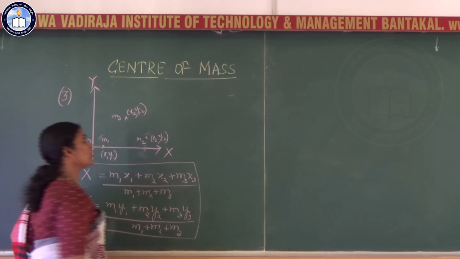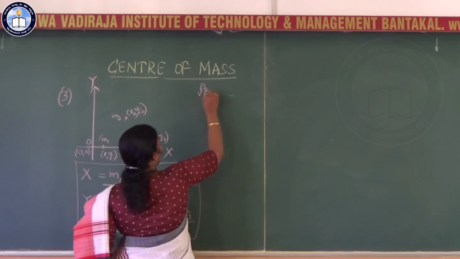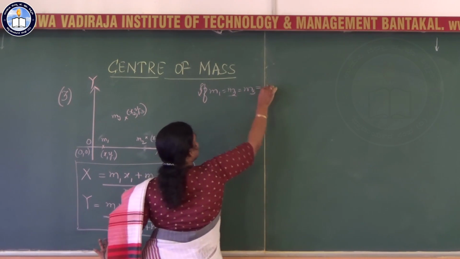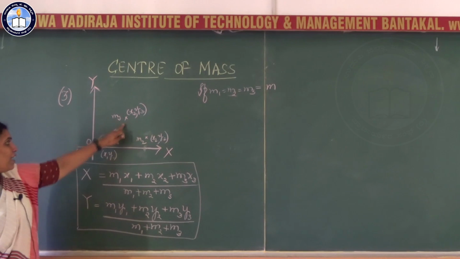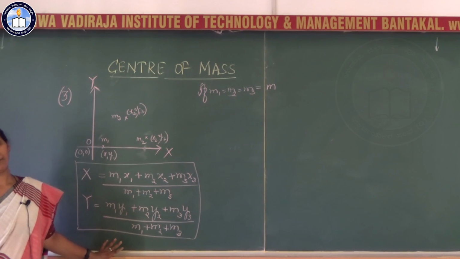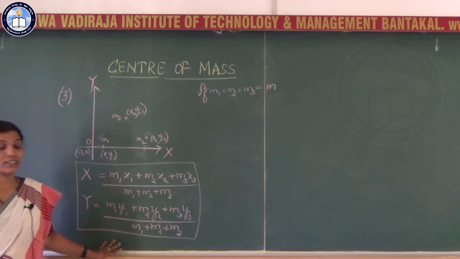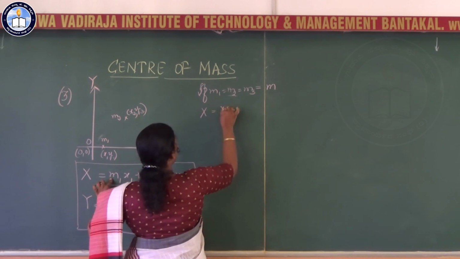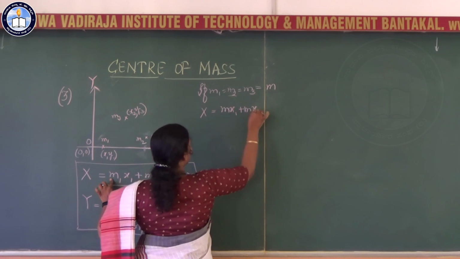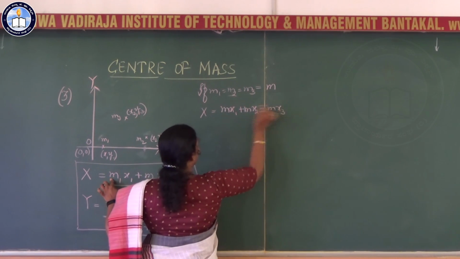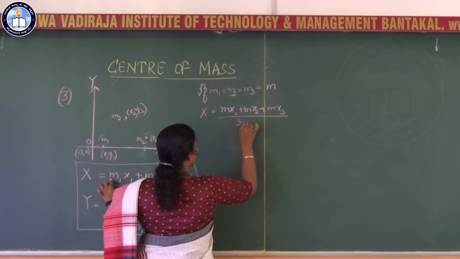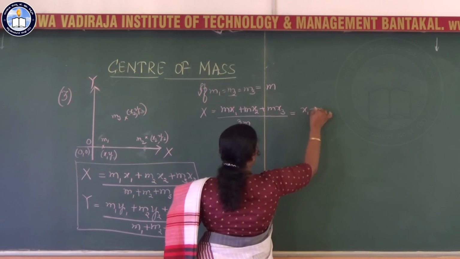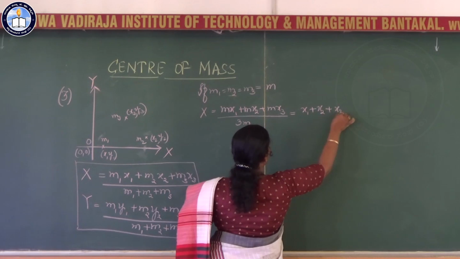Here also we will go to a special case. If m1 equal to m2 equal to m3, say some mass m. Suppose the mass of all these particles is same. What happens if the mass of all these particles is same? Then your x equal to m x1 plus m x2 plus m x3 divided by 3m, or I can write this as x1 plus x2 plus x3 by 3.